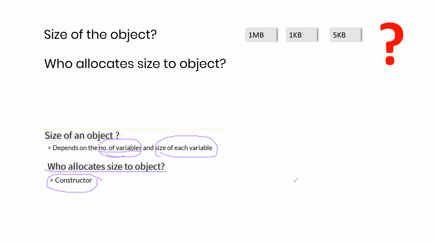Now, what is a constructor? What was the constructor that we saw in the last example? Sorry, I need to check your chat windows now. First, the size we have got: it depends on the number of variables and the size of each variable, whatever variables we discussed, like self.name and others.